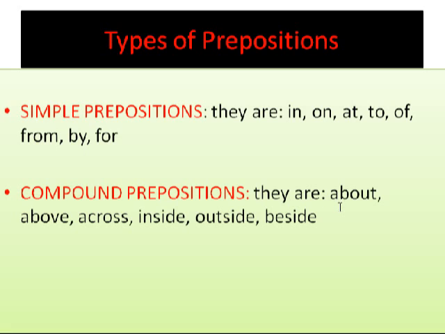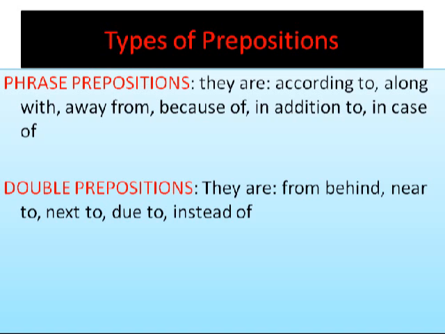And compound prepositions are made up of 2 prepositions: about, above, across, inside, outside, beside, etc. So above, about, across, inside, outside, beside are compound prepositions.